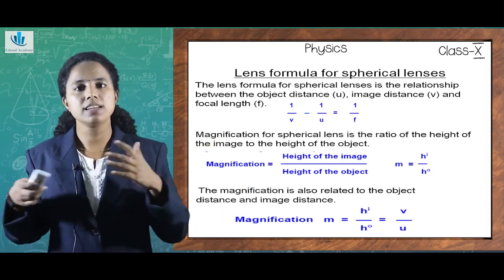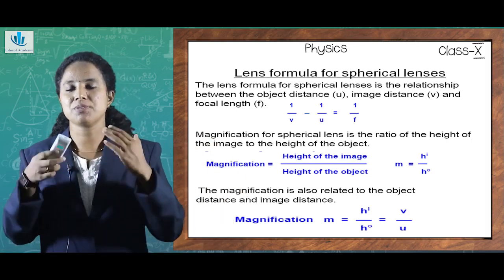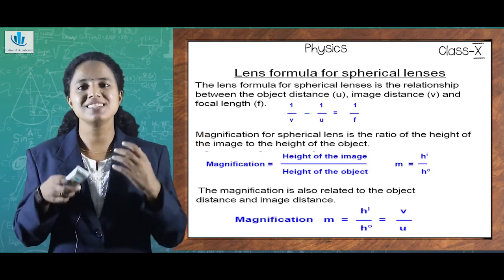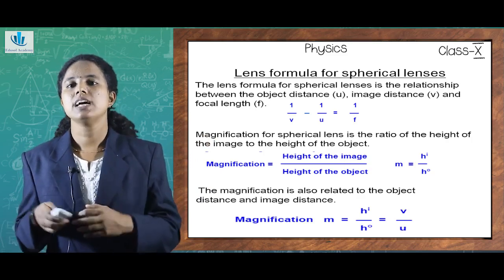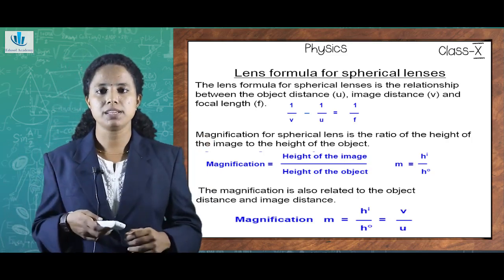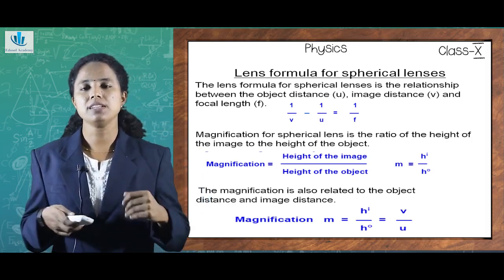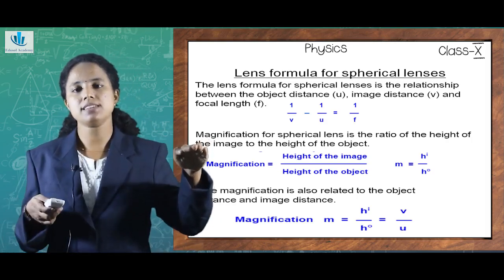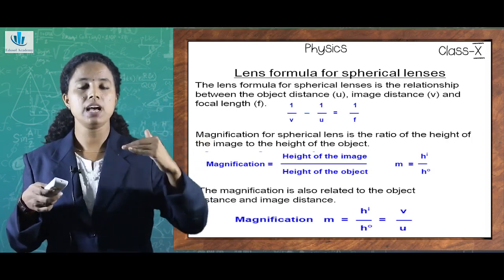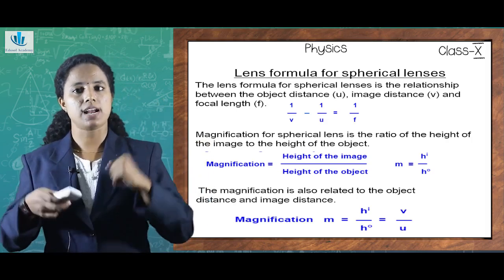But what in the case of the other lens, that is the convex lens? In the case of a convex lens, magnification is found to be negative. Why is it so? It is because convex lenses always form real and inverted images. That is, inverted image means if I consider this as the principal axis, the image will be formed not on the upside but on the downside, isn't it?